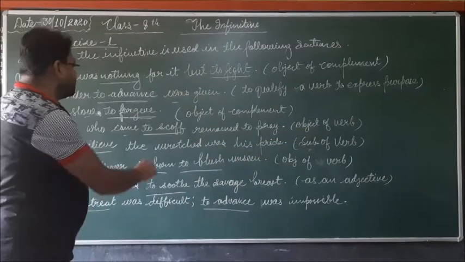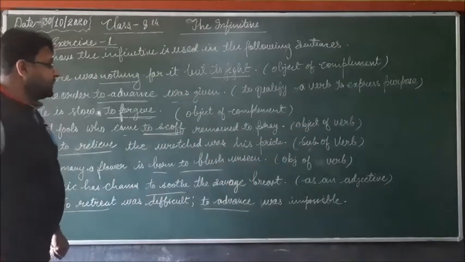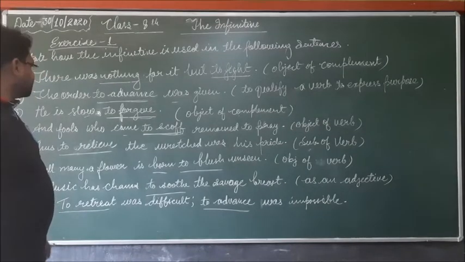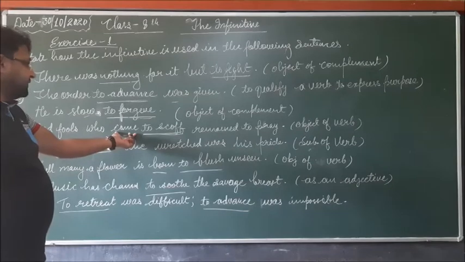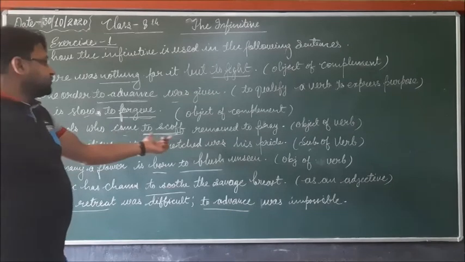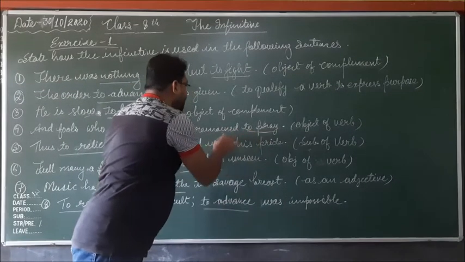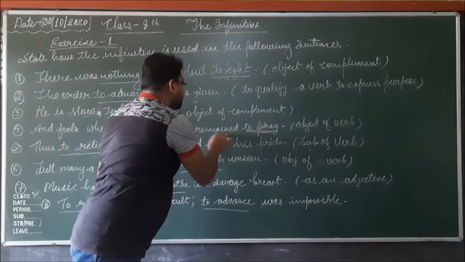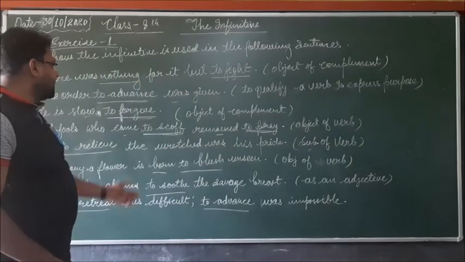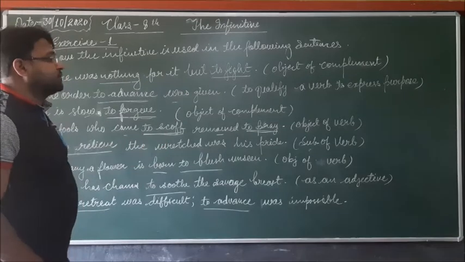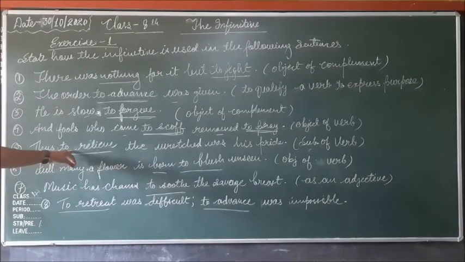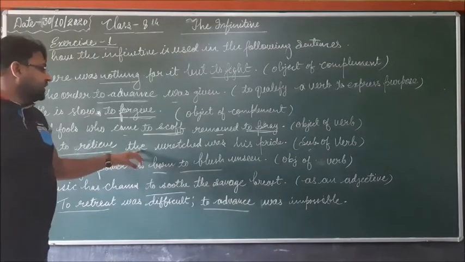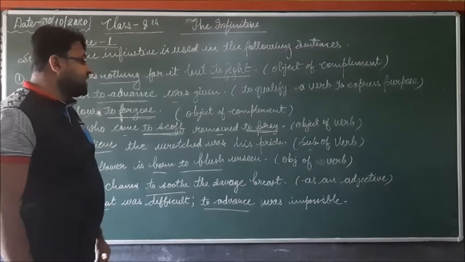In the fourth sentence: And fools who came to scoff remain to pray. In this sentence "to scoff" is an infinitive and it is used as the object of verb. Here came is a verb and "to pray" is also an infinitive, and remain is a verb, and both are used as object of verb. Thus in the next sentence: Thus to relieve the rest was his pride.